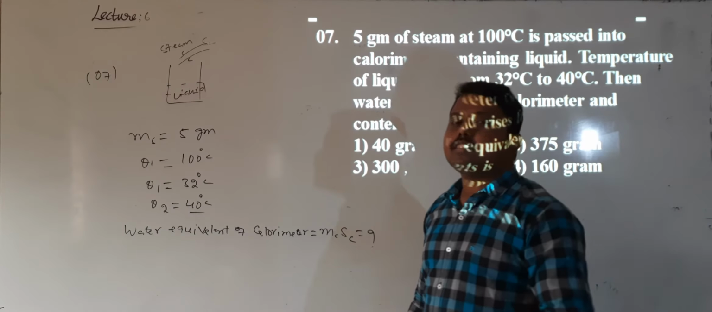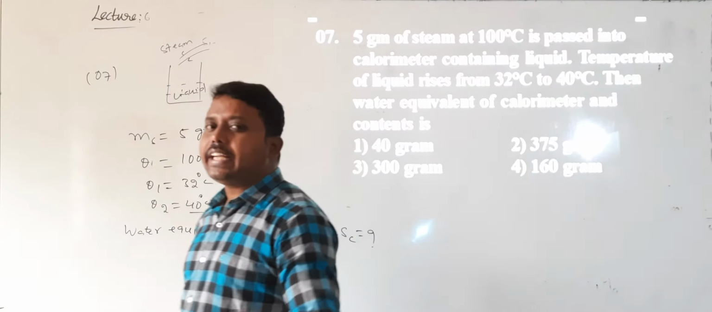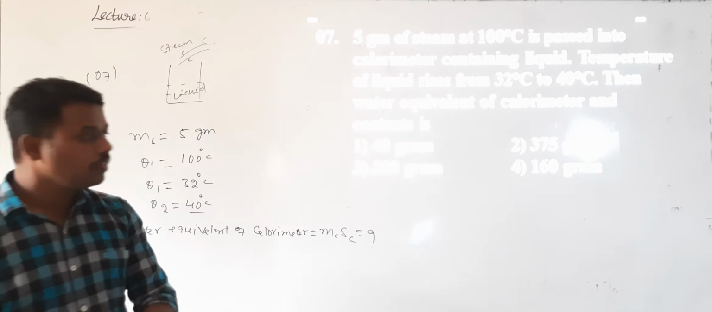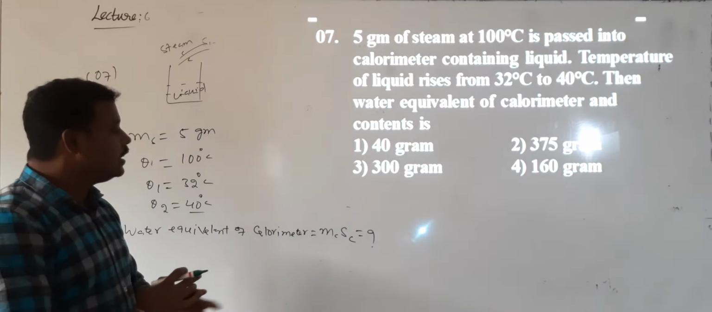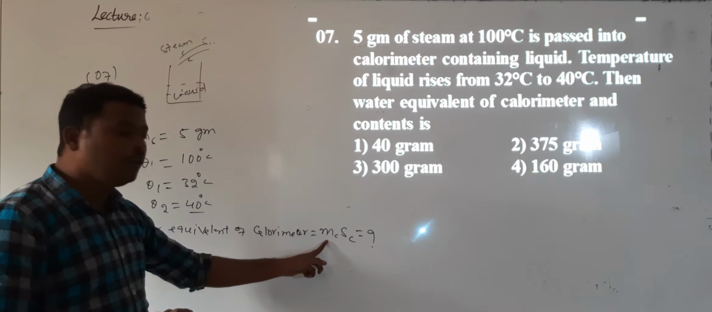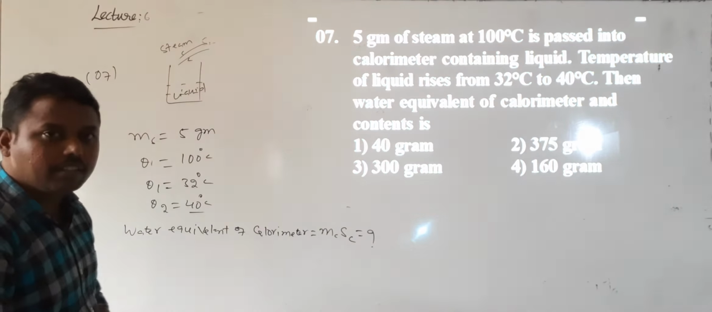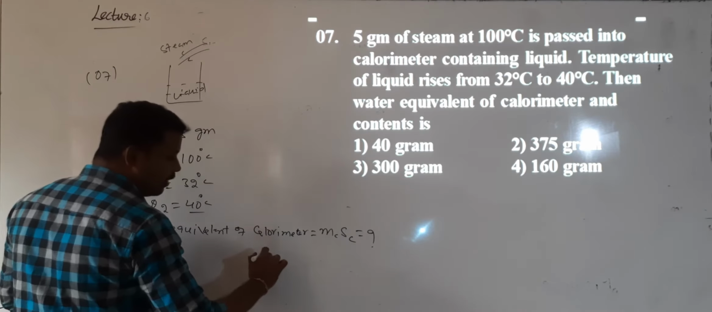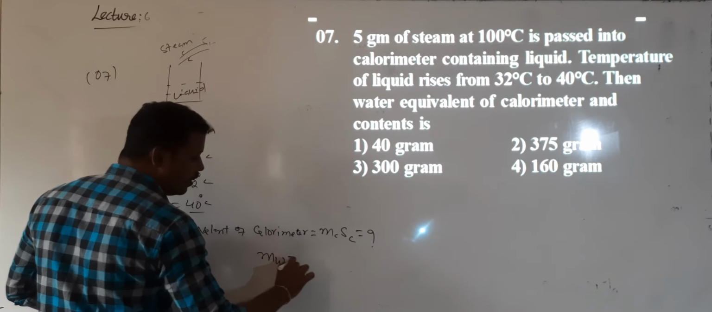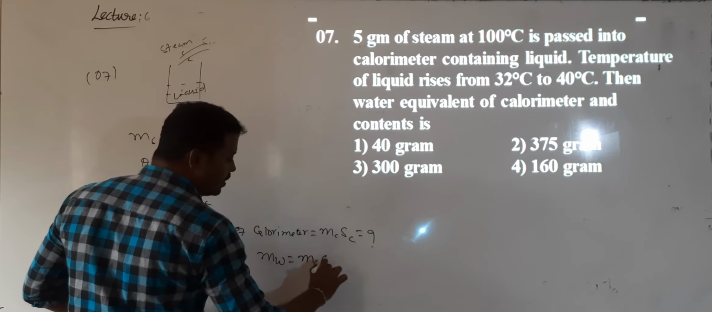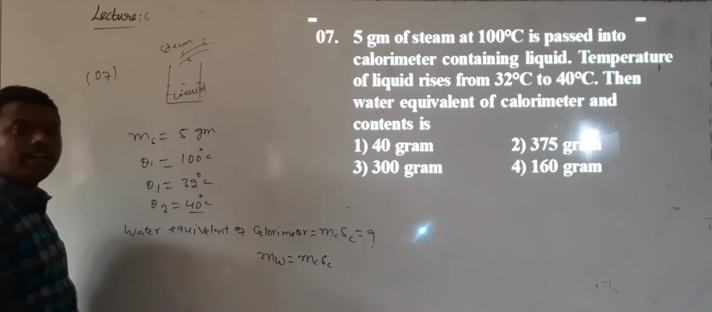Water equivalent is the mass of the water whose heat capacity is the same as that of the given substance. That water equivalent value, mW, is equal to mc into sc. Correct?